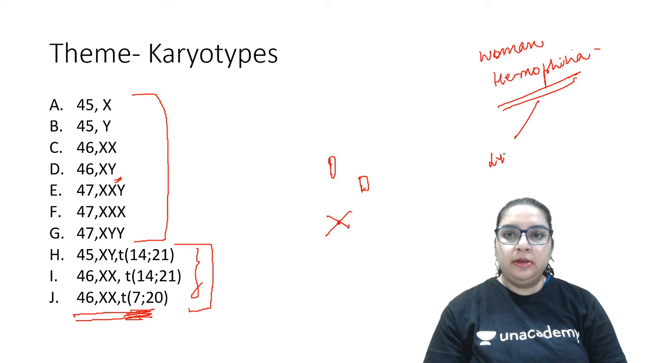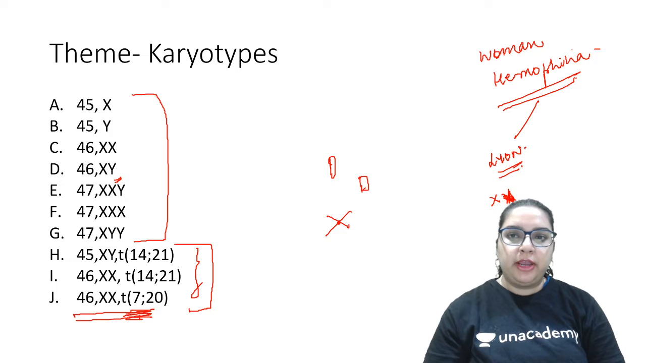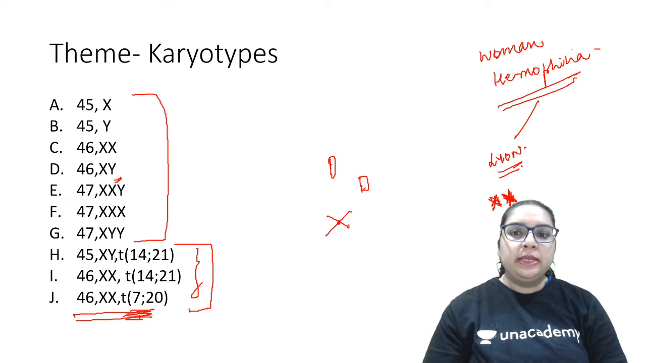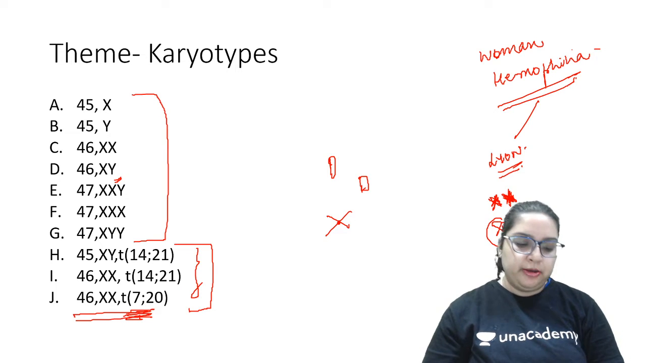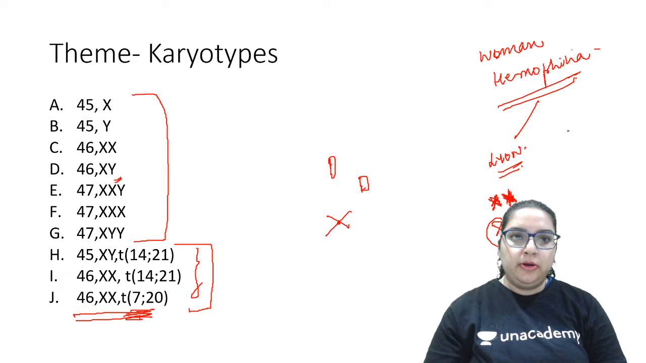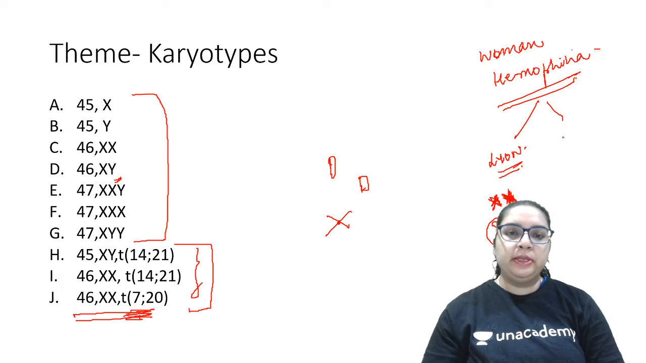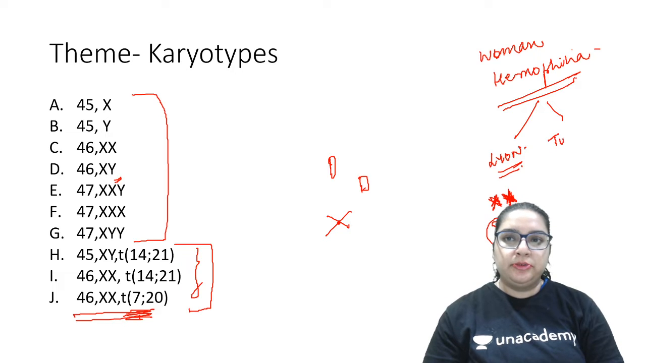One is Lyon's hypothesis, where one X chromosome becomes inactive. So there is no normal X chromosome to suppress a carrier X chromosome. Suppose this X is a carrier and the other X has undergone lyonization. What will happen? This has to express itself. So this woman will get hemophilia. Am I clear? Now the second condition where a woman can get it is Turner syndrome.